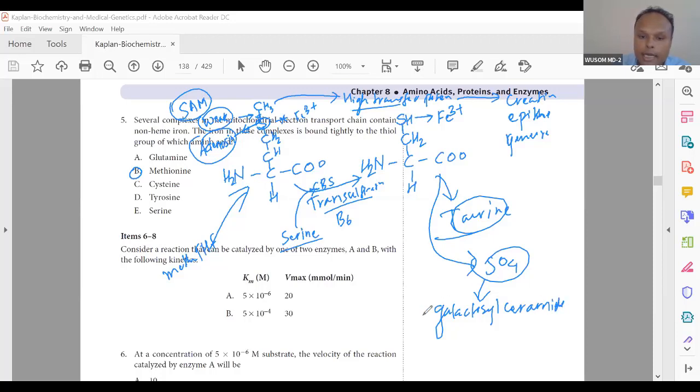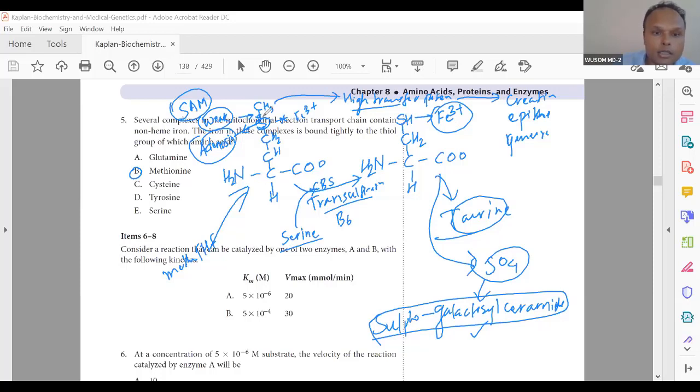It becomes sulfo-galactosyl ceramide. So cysteine is very important for formation of the sulfo group for galactosyl ceramide for myelin. These are non-protein functions. The protein functions are binding iron-sulfur complex and disulfide bond formation. So understand these things.